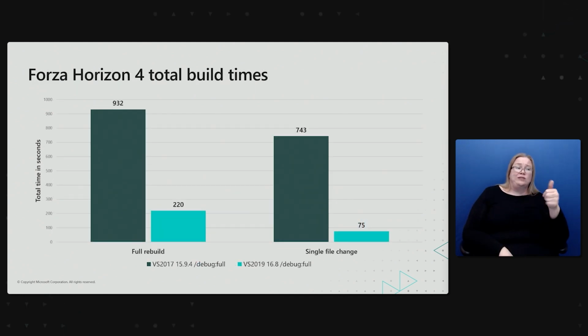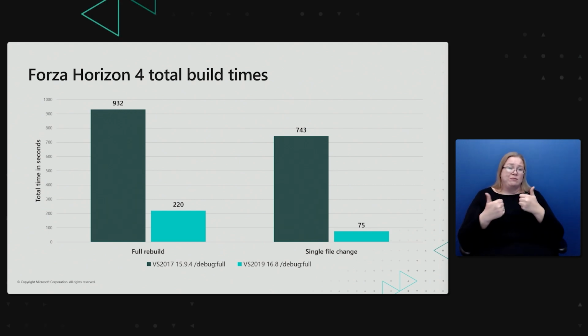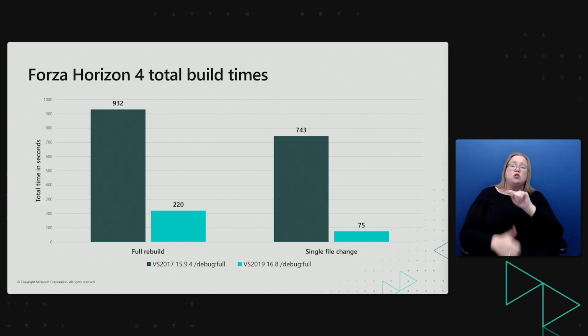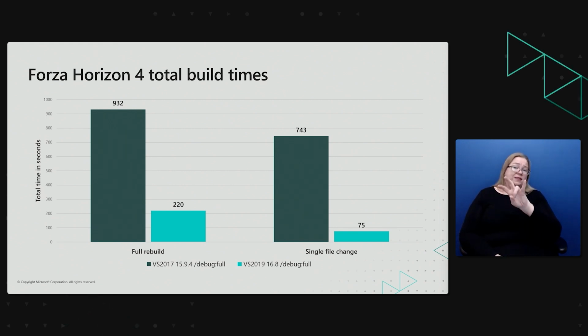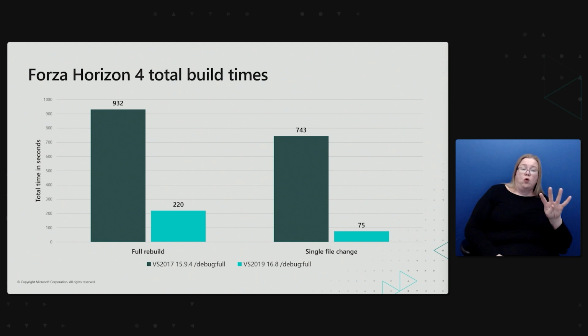Similarly, Turn 10 Studios and Playground Games also noticed great results for build throughput in their games. Turn 10 Studios saw a 4.95x improvement in link time for Forza Motorsport 7. For Forza Horizon 4, the link times are 18x faster compared to Visual Studio 2017, while build times are 4.24x faster. The decrease in build time enabled Playground Games to switch from debug fast link to debug full.